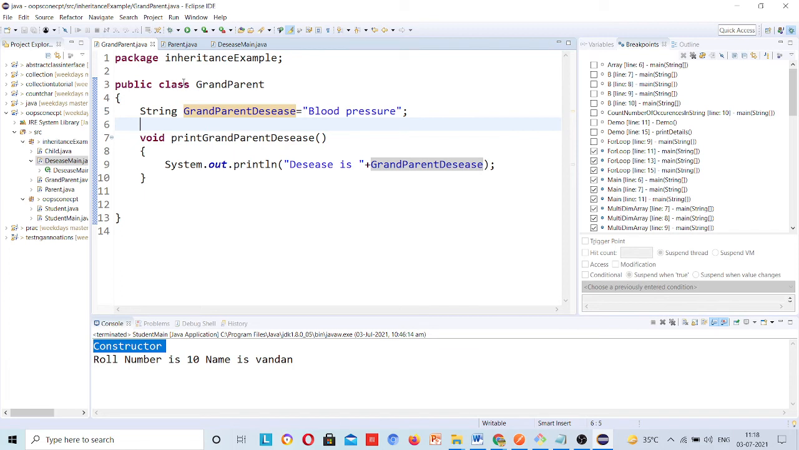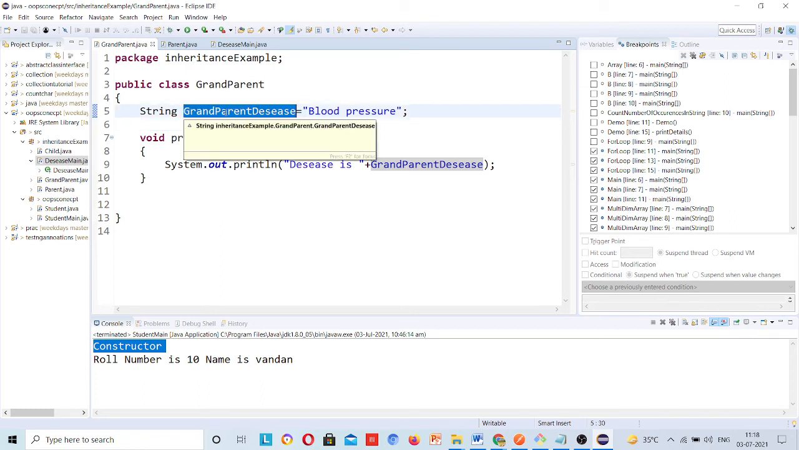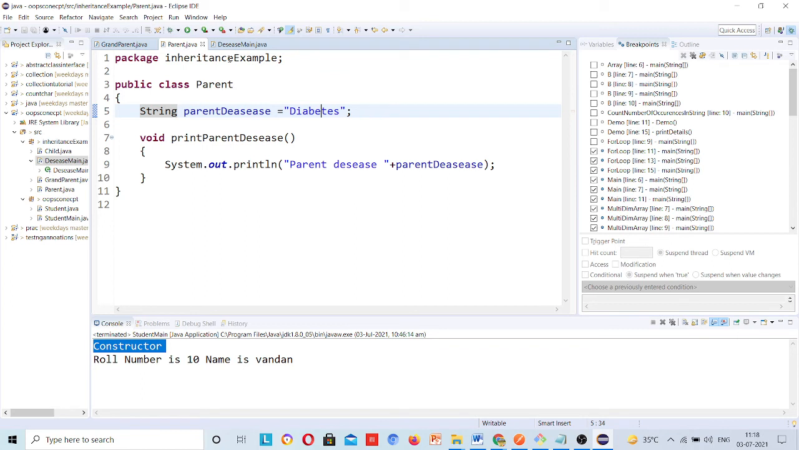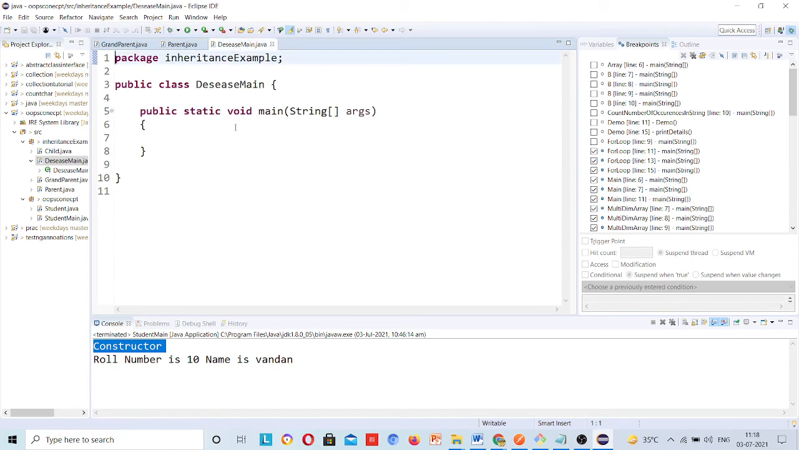Just go with one hierarchy: grandparent has a blood pressure disease. This is just a class name, don't worry about the class names, you can give any name. I have given it this way: grandparent has blood pressure, parent has diabetes. Now I will create an object for the parent class. As of now I am not performing inheritance, then you will see what is the reality.